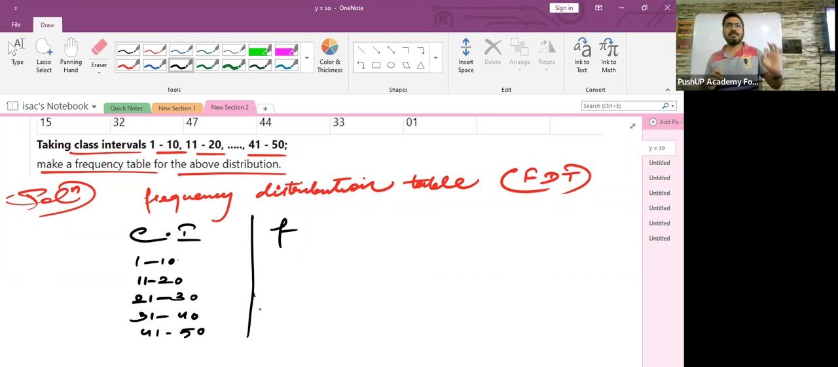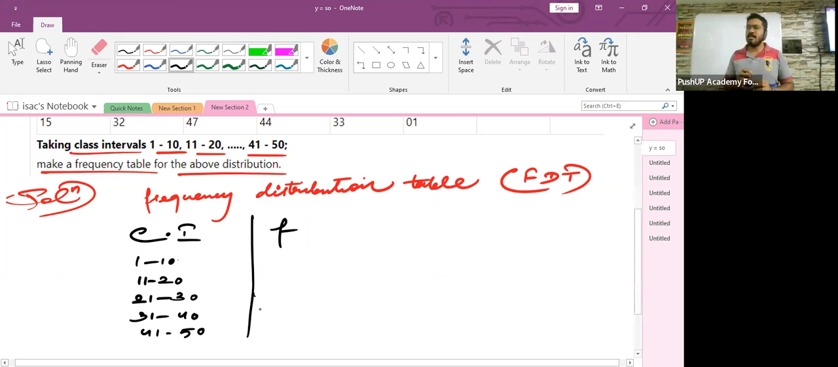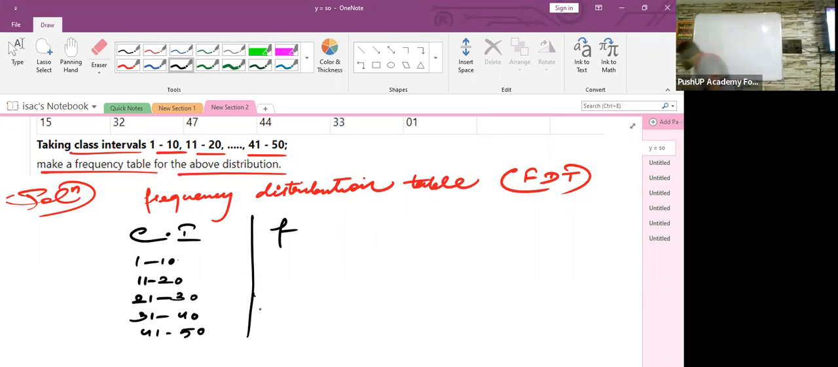My first question goes to Steve. Steve, the class interval which I have written here, is it continuous class interval or discontinuous class interval? Discontinuous class interval. Ronia, may I know the reason why Steve said it is discontinuous class interval? Why is it a discontinuous class interval?